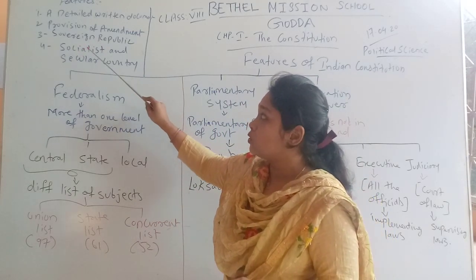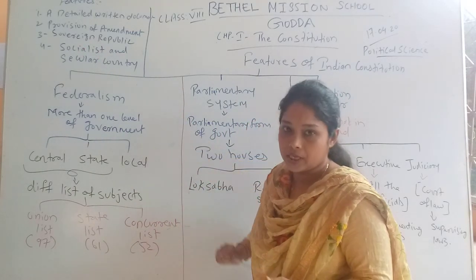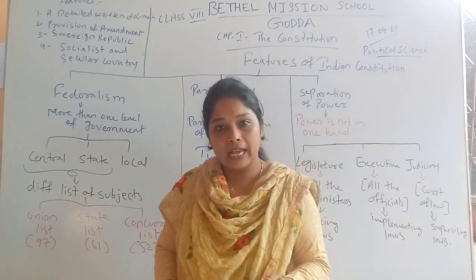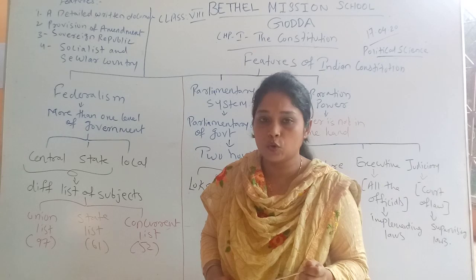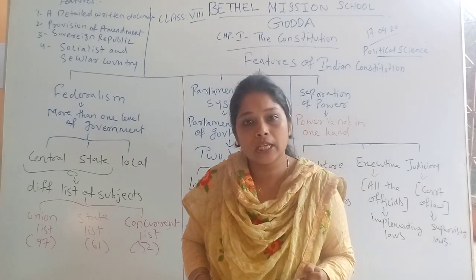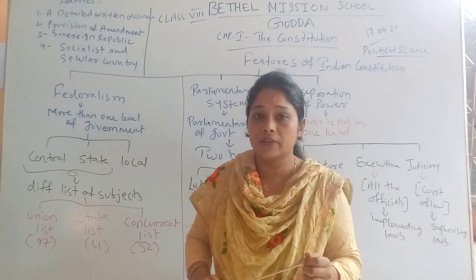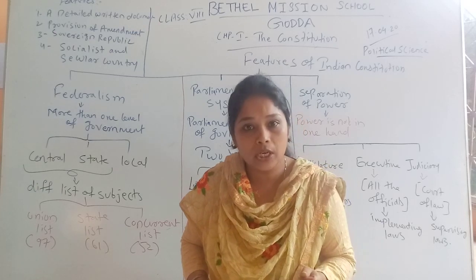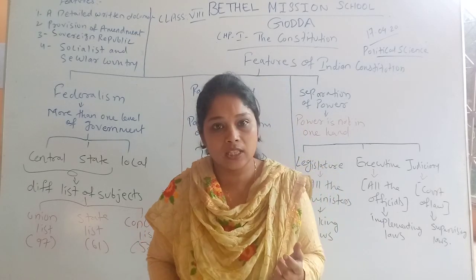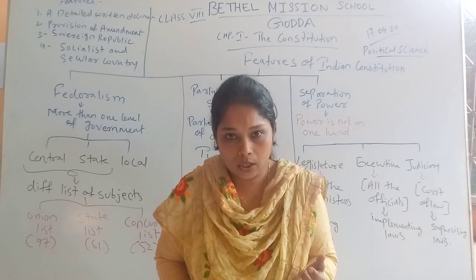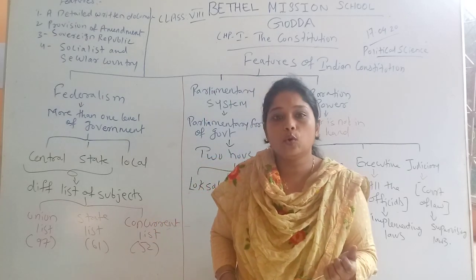Fourth one we have seen, socialist and secular country. Indian Constitution declared India as a socialist and secular country, which means that our Constitution has given certain rights which give citizens equal social rights. Let's take an example, we are having equal educational rights, we are having equal right to work, we are having equal right to vote.